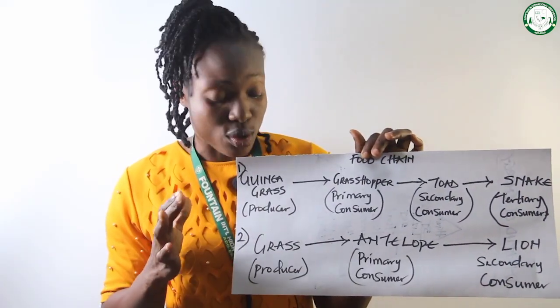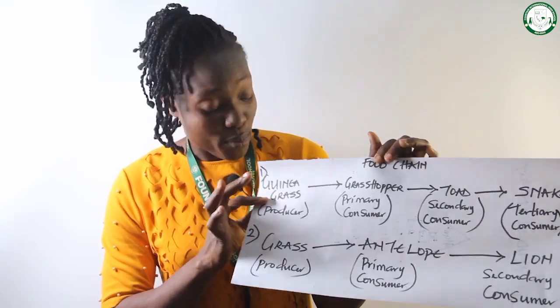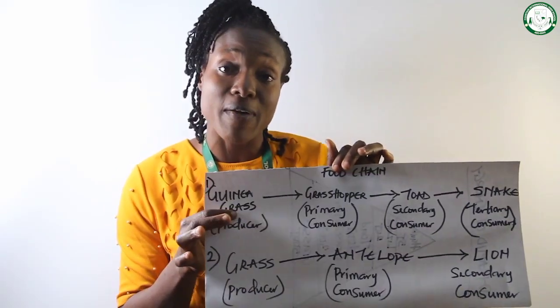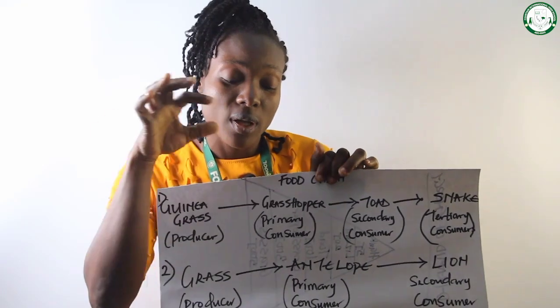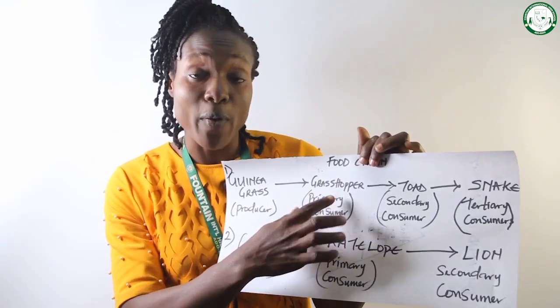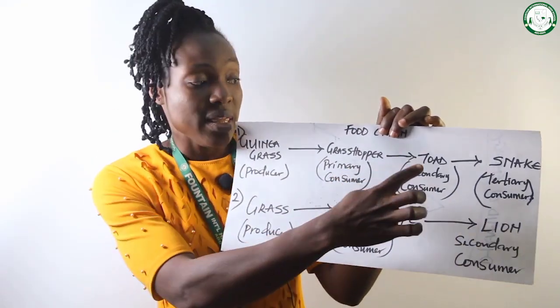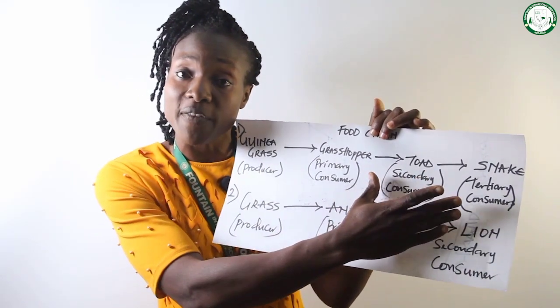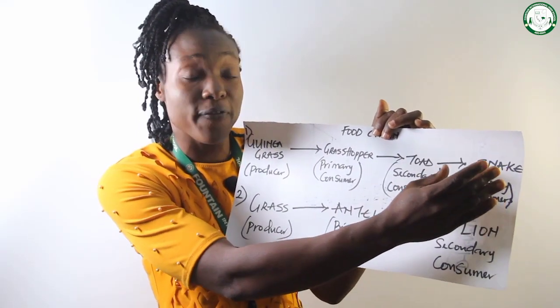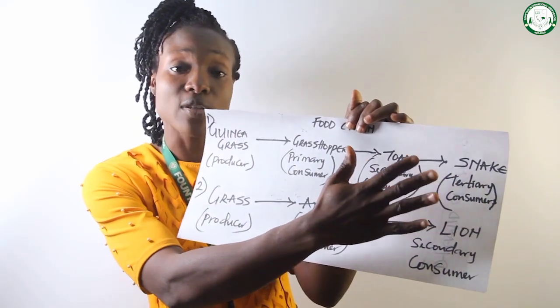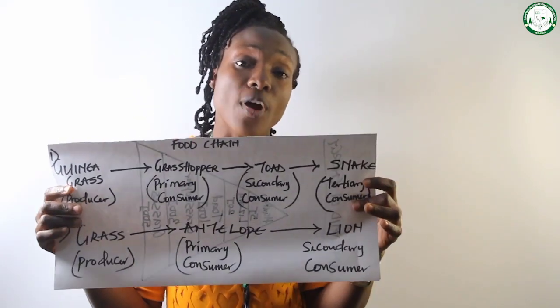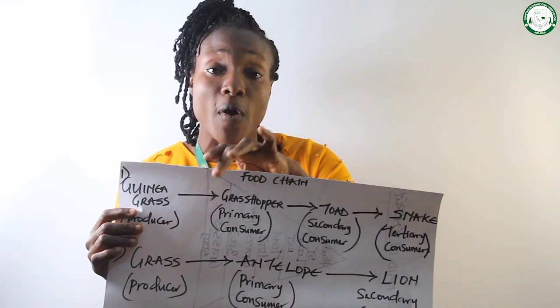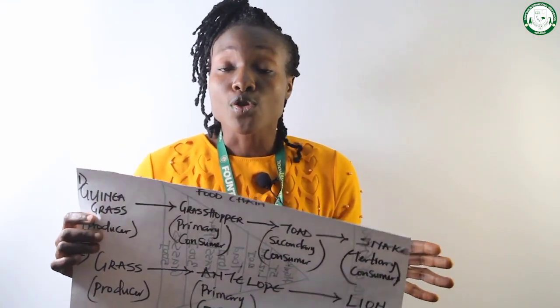From this guinea grass, that is our first trophic level, down to grasshopper, which is the second trophic level, then toad is the third trophic level, and the fourth one is that of the snake. So we have 4 trophic levels in this first example of the food chain. So each level present in a food chain or food web is our trophic level.